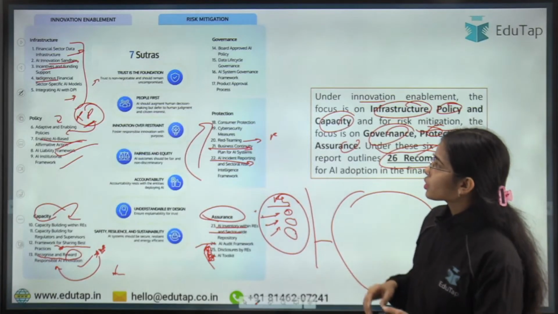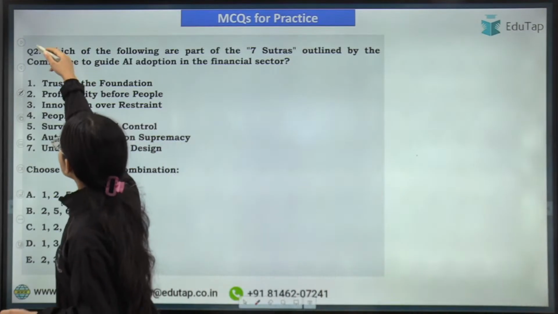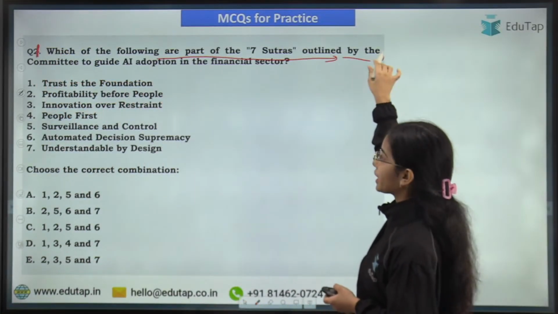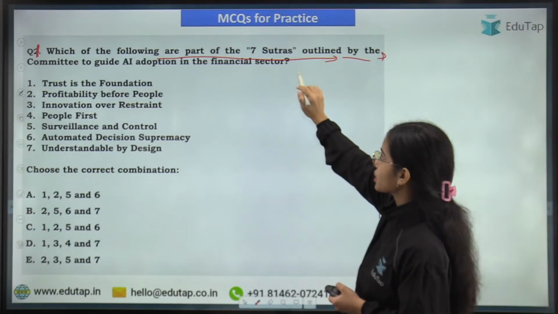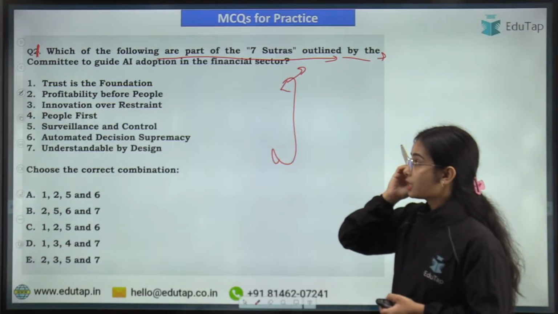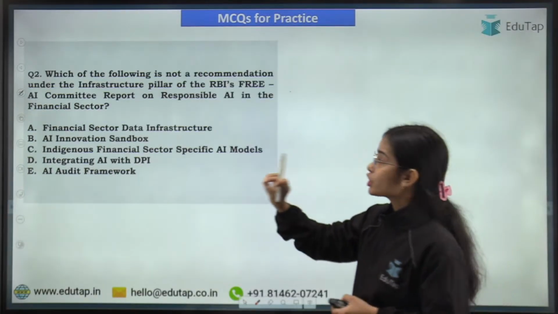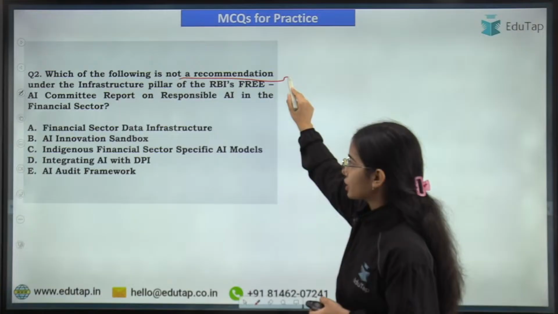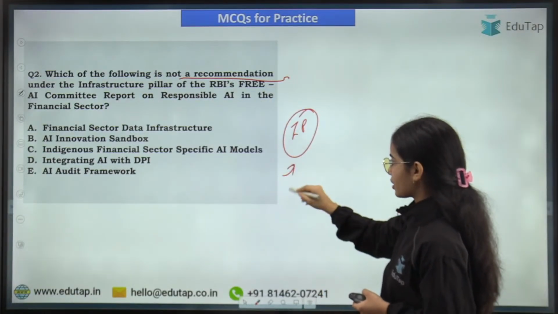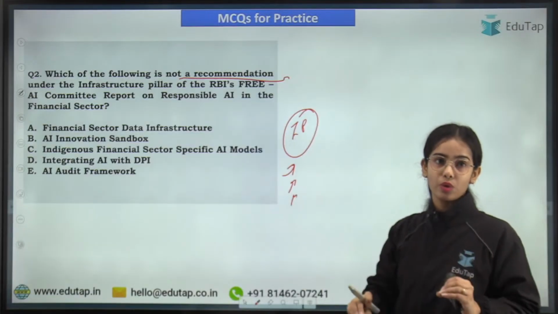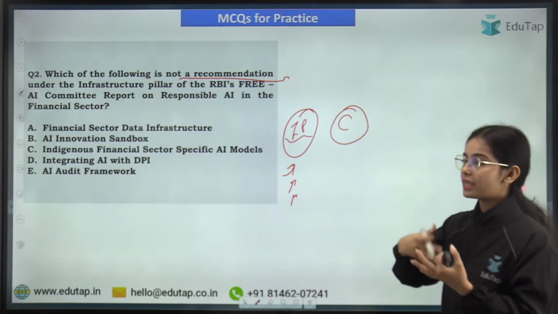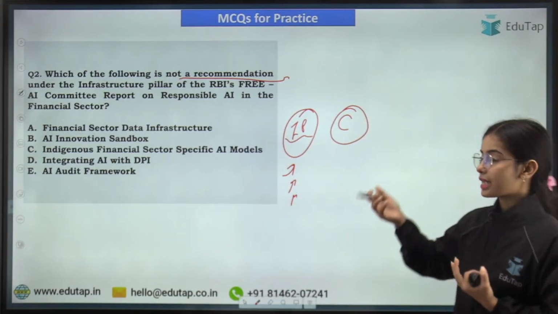Now this is the first question that you have to answer. Which of the following are part of the 7 sutras outlined by the committee to guide AI adoption in the financial sector? Okay. Next is, which of the following is not a recommendation under the infrastructure pillar? I have told you what the recommendations under the infrastructure pillar are. At least the headings you must know. Infrastructure means infrastructure. Capacity building means capacity building is happening in the regulated entities and such.